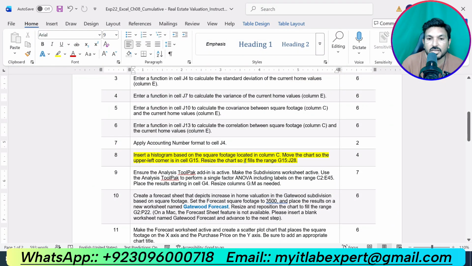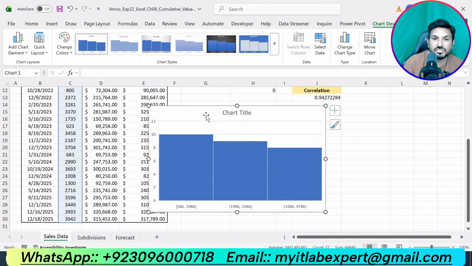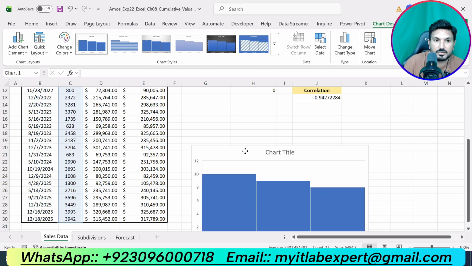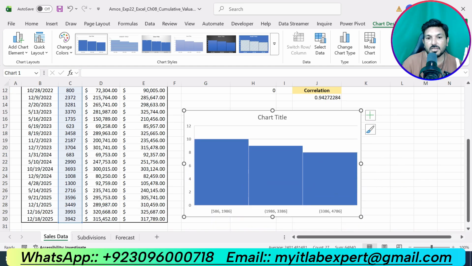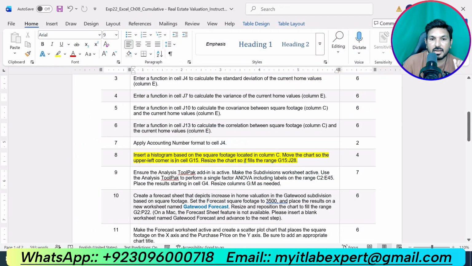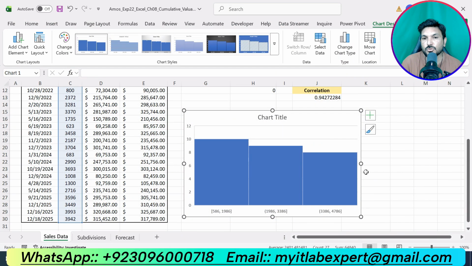Now we are supposed to move it so that the upper left corner should be in cell G15. G15 is here, this one. And the lower right corner should be in cell J28.